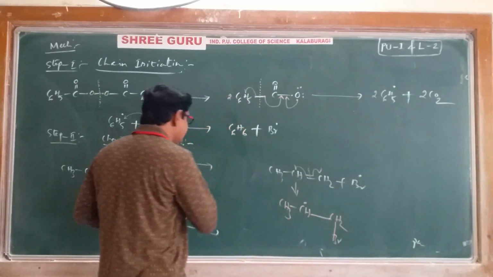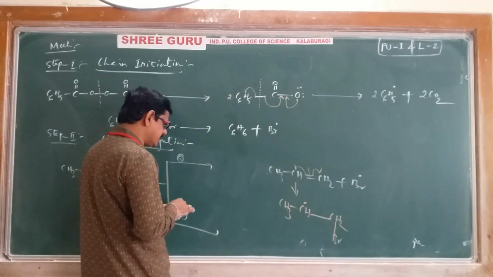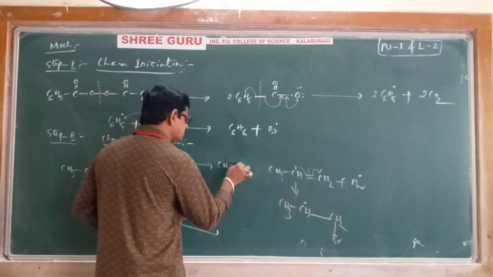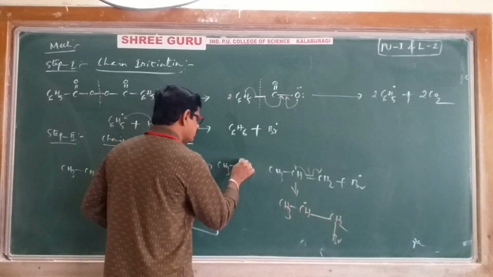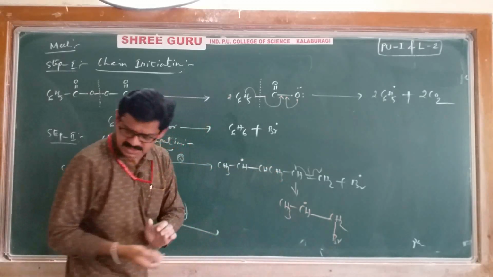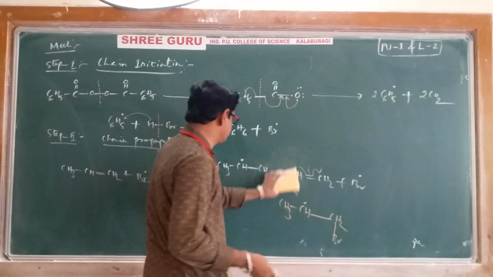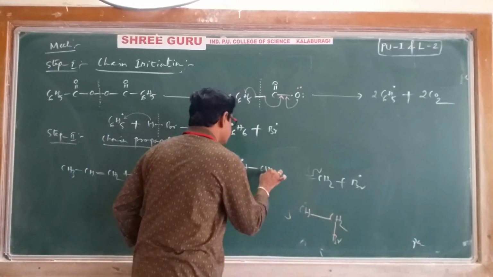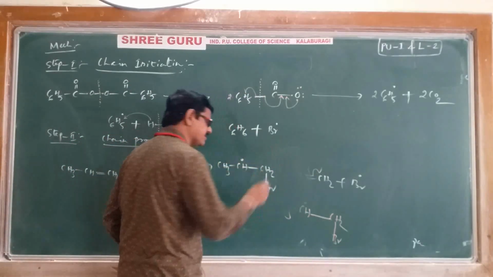That's why A, I'll write this one. CH3, CH, single bond, CH2, Br. It is possibility 1.